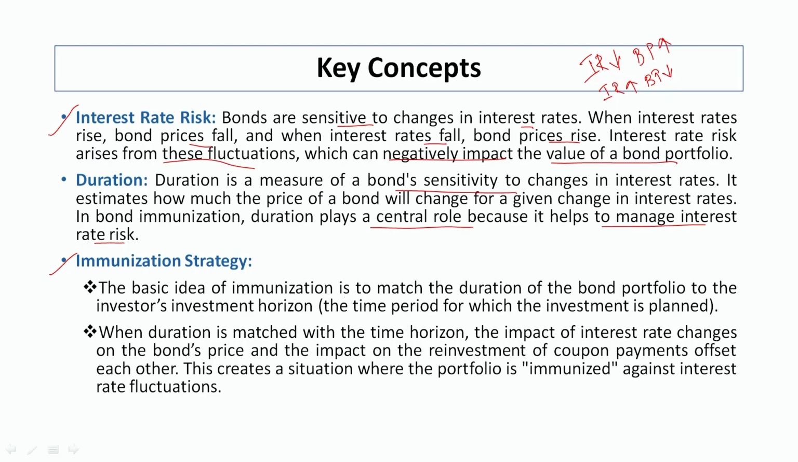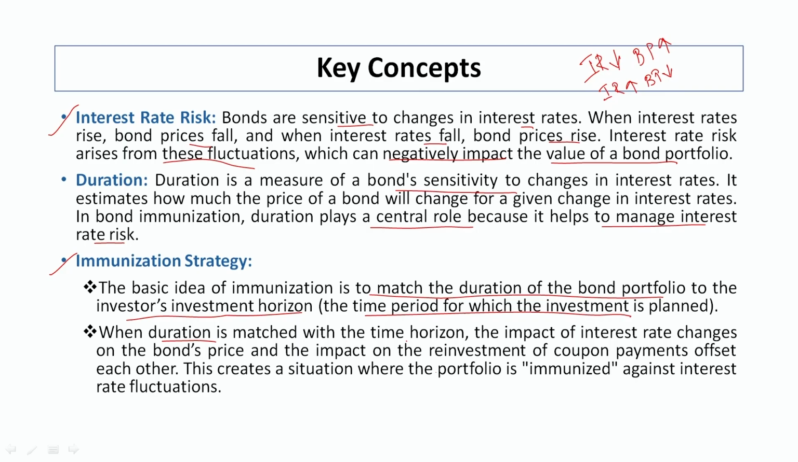The basic idea of immunization is to match the duration of the bond portfolio to the investor's investment horizon. That means the period for which the investment is planned should be matched accordingly. When duration is matched with the time horizon, the impact of interest rate changes on the bond prices and the impact on reinvestment of coupon payments offset each other. How are they going to offset? Because I know for how much period I want to hold the bond and at what period of time I want to reinvest. So, if my time horizon and the duration are matched together, then on that basis I can get immunization of interest rate risk.